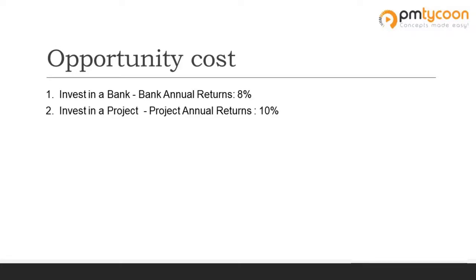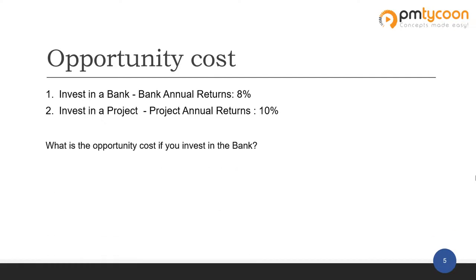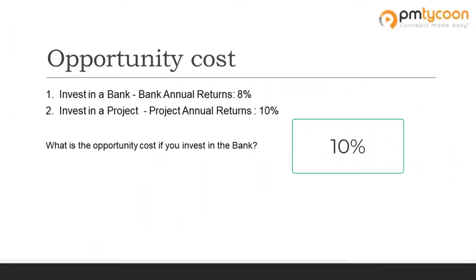You can either invest the money in a bank or in a project. If you invest the money in the bank you get 8% returns, and if you invest your money into the project you get 10% returns. So what is the opportunity cost of the money if invested in a bank? The answer is 10%, because you are losing the 10% that you could have gotten from the project if invested there.